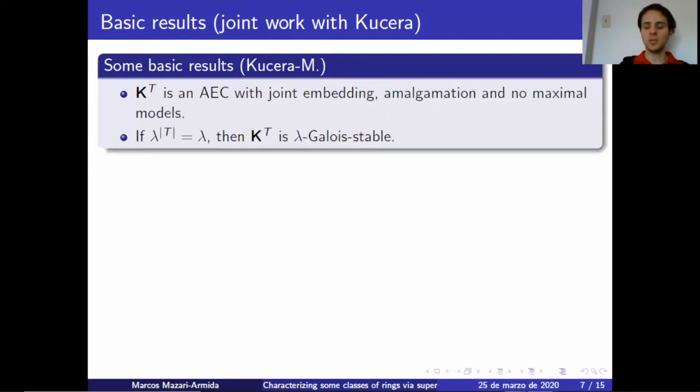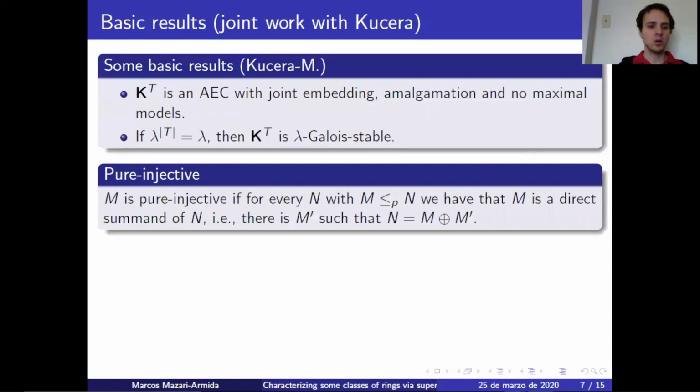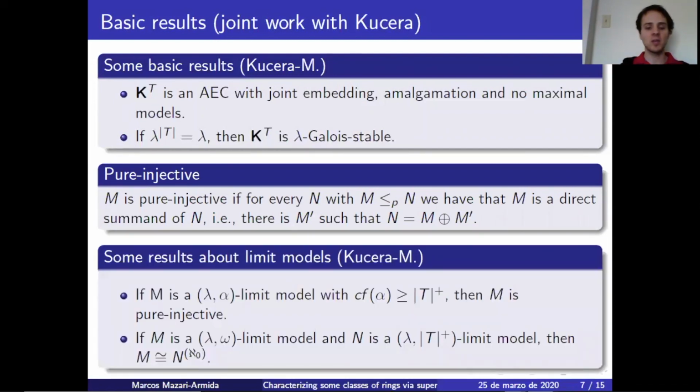Before I do that, let me recall the following algebraic notion. M is pure injective if for every N with M a pure submodule of N, we have that M is a direct summand of N, i.e., there is an M prime such that N is the direct sum of M and M prime. Now, what are we able to prove about limit models in general? We are able to prove that if M is a lambda-alpha limit model with alpha of big cardinality, then M is pure injective. And if M is a lambda-omega limit model and N is a lambda-T-plus limit model, then M is isomorphic to countably many direct copies of N. So this tells us what big limit models look like, and we know what the first limit model looks like.